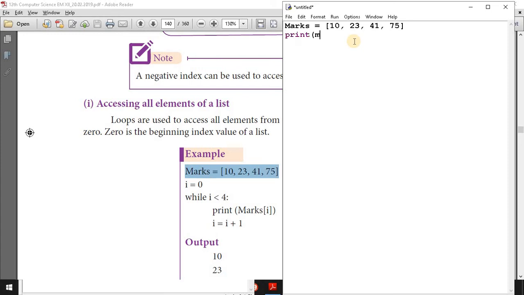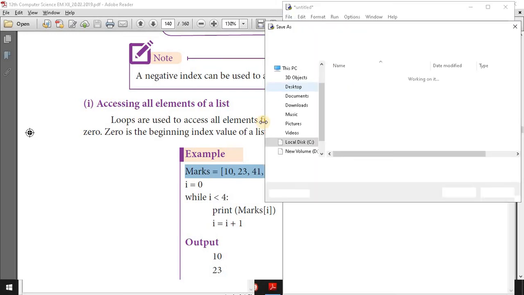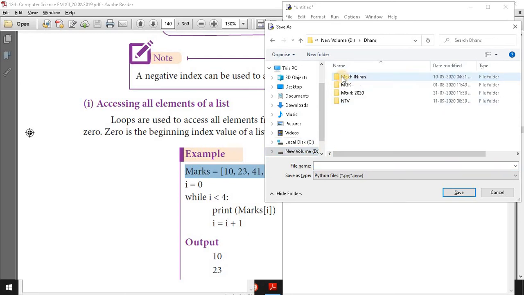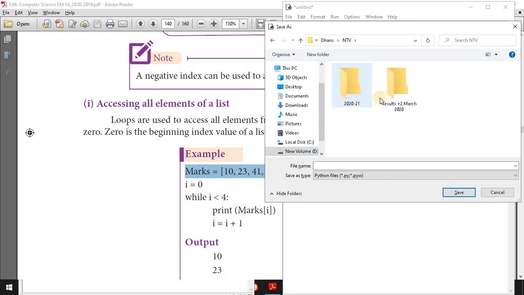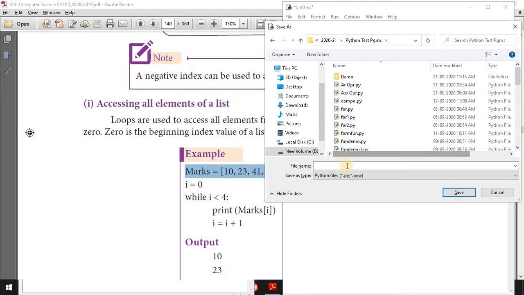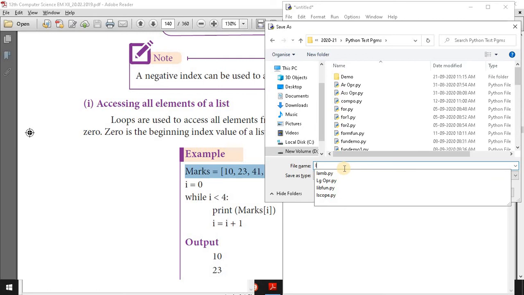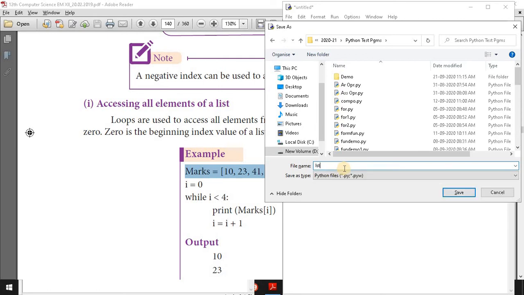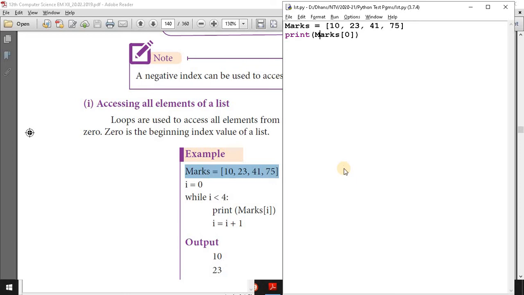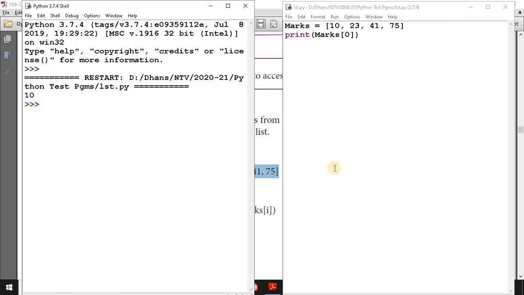Print marks of 0. M must be capital because the object name M is capital. Okay. So I save this, list. Then F5. What will it display? It will display 10 only.